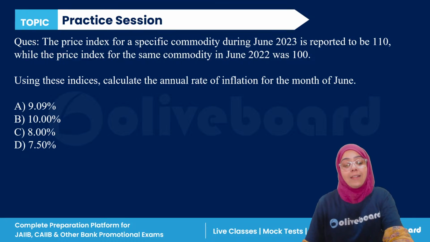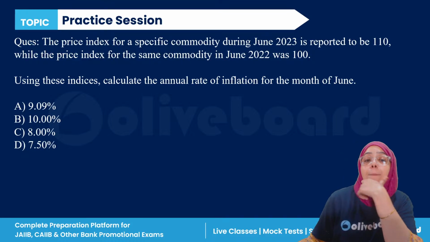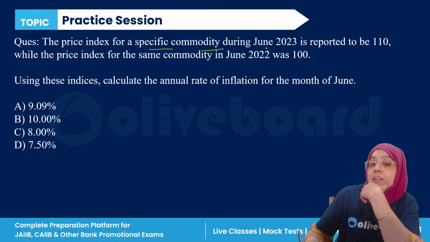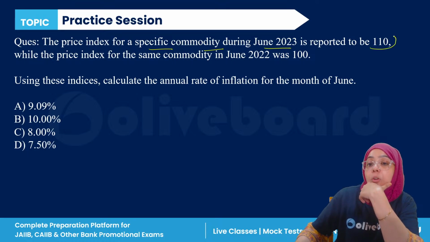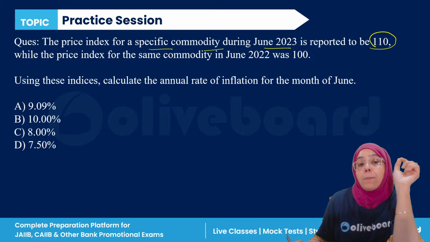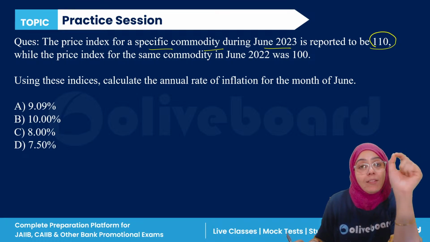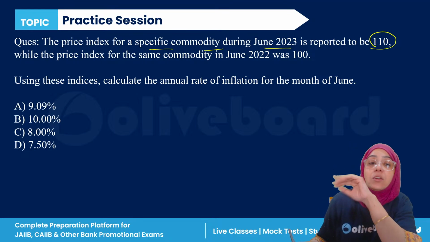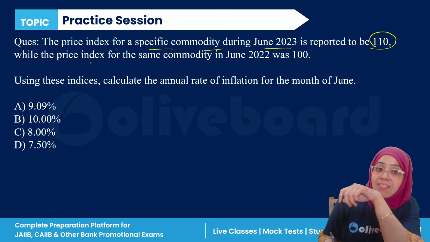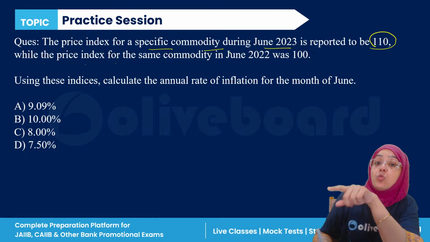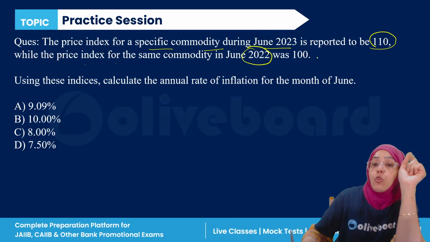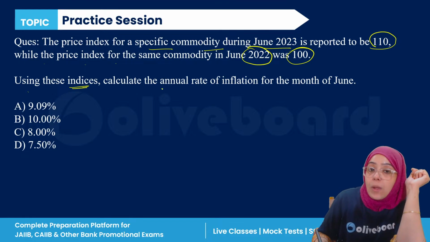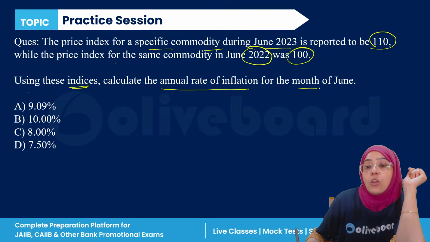Okay, so this is the next question, everyone. The price index for a specific commodity for June 2023 is reported to be 110, while the price index for the same commodity in June 2022, one year before, was 100. Using these indices, we have to calculate the annual rate of inflation for the month of June.